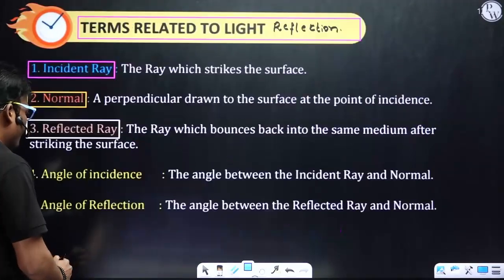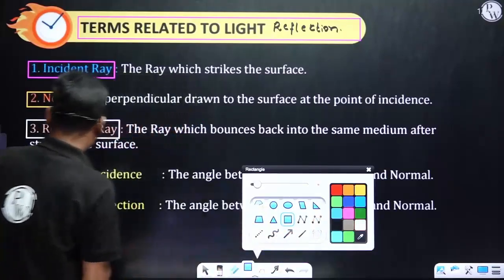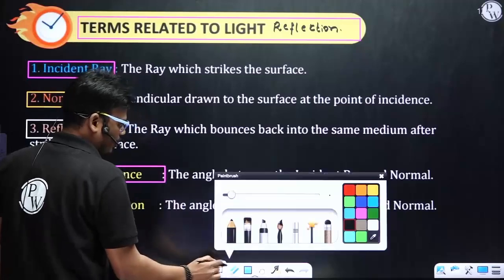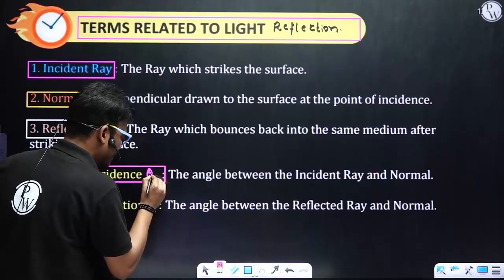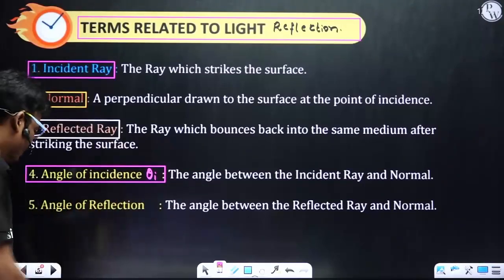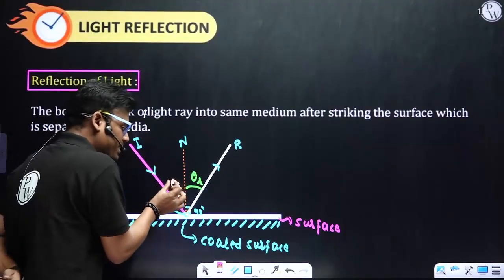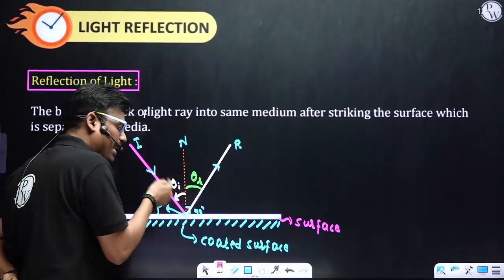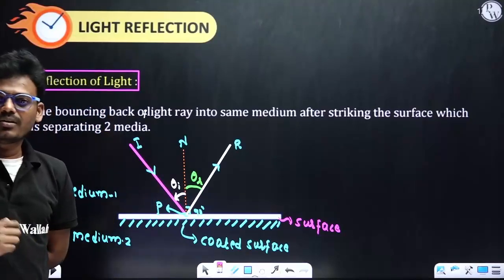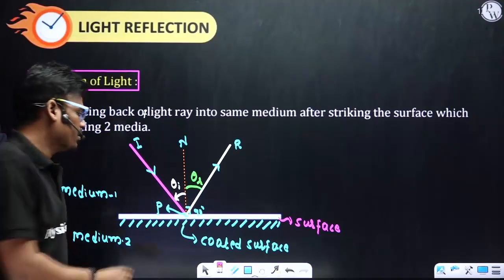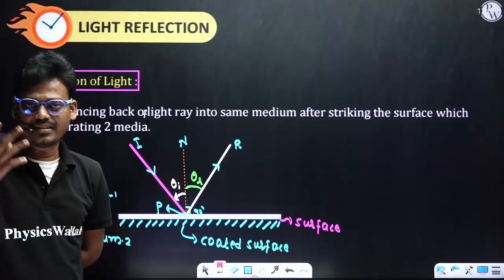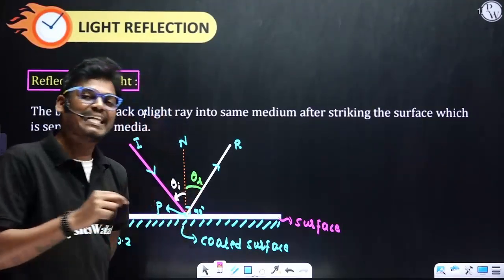Next one, angle of incidence. This one can be written as theta I, the angle between the incident ray and normal. Here you can observe this angle lies between two lines. One is the normal, another one is the incident ray. So how to define this angle of incidence? The angle between normal and incident ray is called angle of incidence, and theta R indicates angle of reflection.